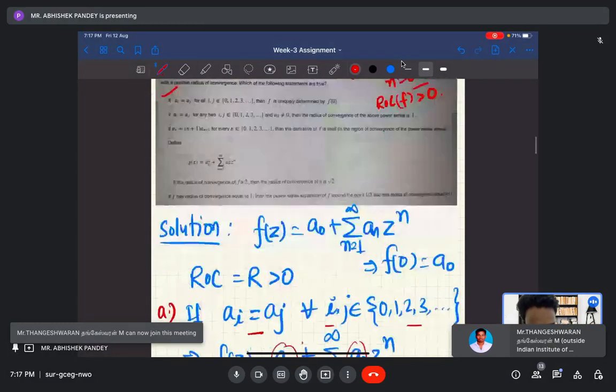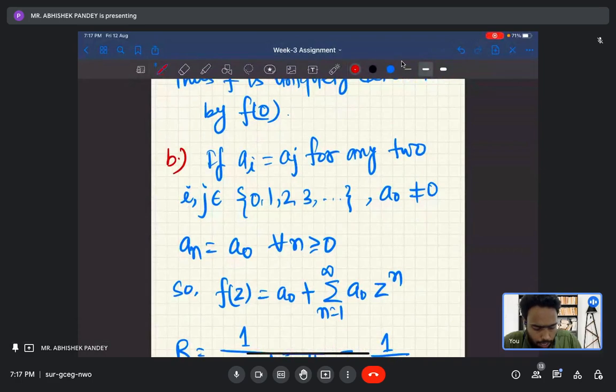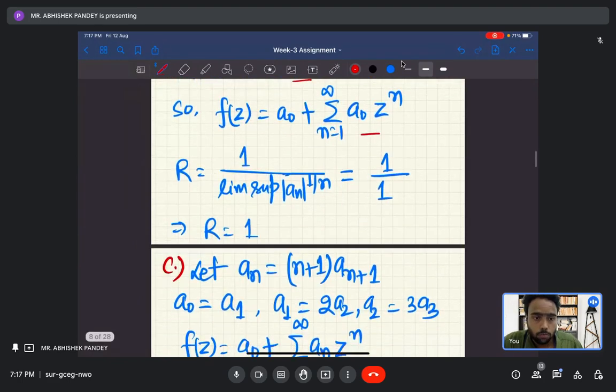Now the second option is, if a_i equals a_j for any two i, j and a naught is non-zero, so basically a_n equals a naught for all n greater than or equal to 0. So f(z) is equal to this, and what will be the radius of convergence r?